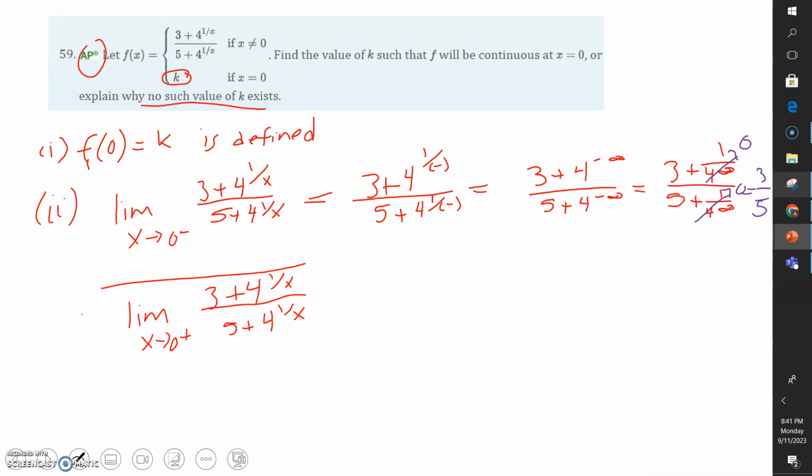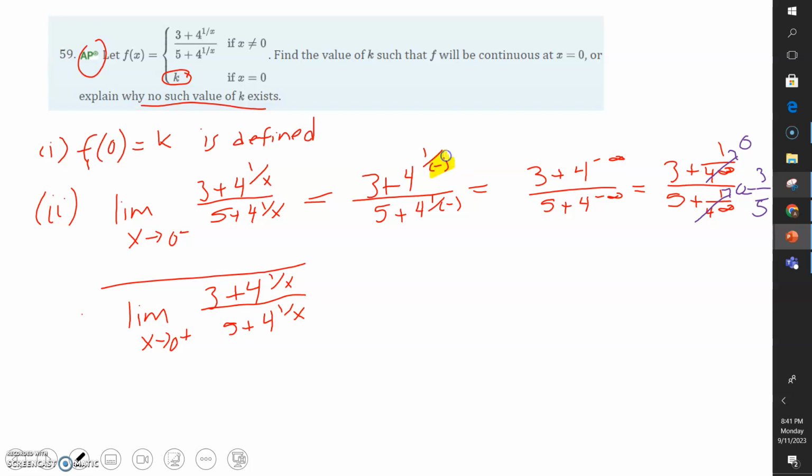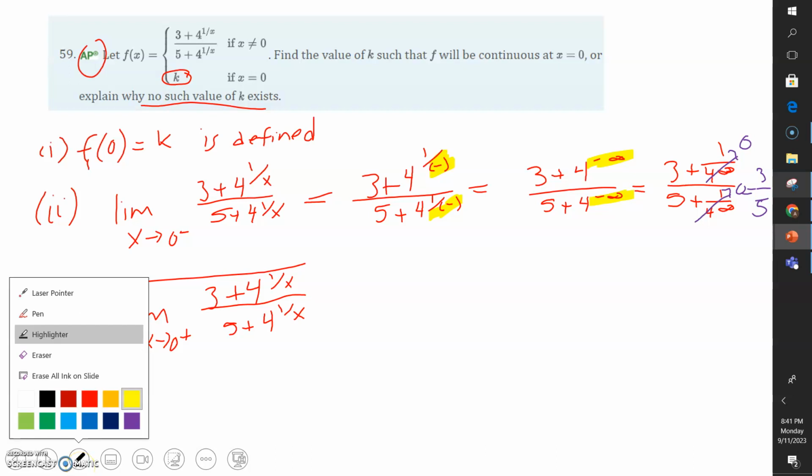Now, if we approach it from the right of 0, it's going to be a little bit different, because what would happen is we get to this step here. If I have a really small positive, 1 divided by a really small positive would then result in a really big positive. And 4 to the infinity is infinity. And note, mathematically, we are not allowed to divide by infinities. So we're going to have to tackle this a little bit differently.